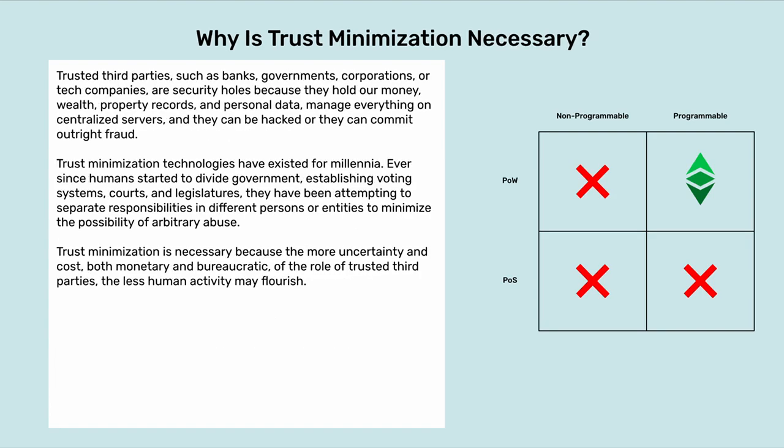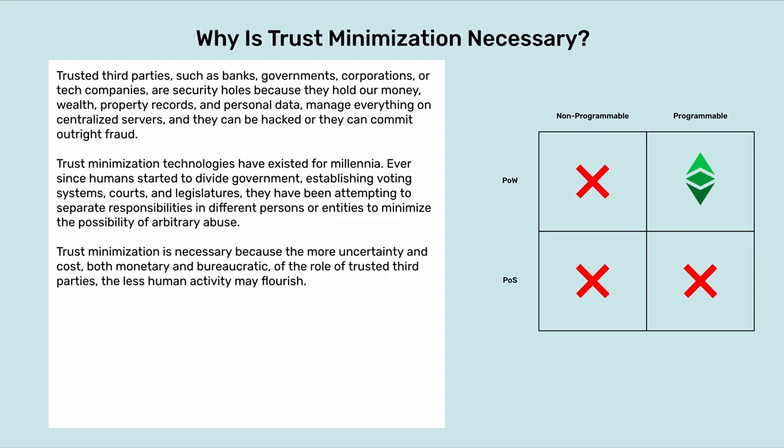Why is trust minimization necessary? Trusted third parties such as banks, governments, corporations, or tech companies are security holes because they hold our money, wealth, property records, and personal data, manage everything on centralized servers, and they can be hacked or they can commit outright fraud. Trust minimization technologies have existed for millennia.